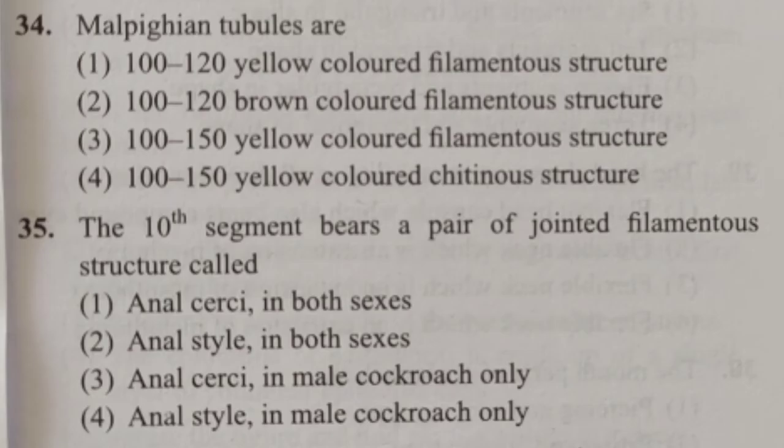Next question we have is: Malpighian tubules are. Options given are: 100 to 120 yellow colored filamentous structure; second option, 100 to 120 brown colored filamentous structure; option 3, 100 to 150 yellow colored filamentous structure; and option 4, 100 to 150 yellow colored chitinous structure. First of all, let me tell you what Malpighian tubules are.